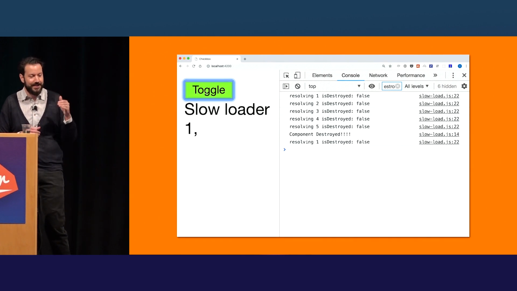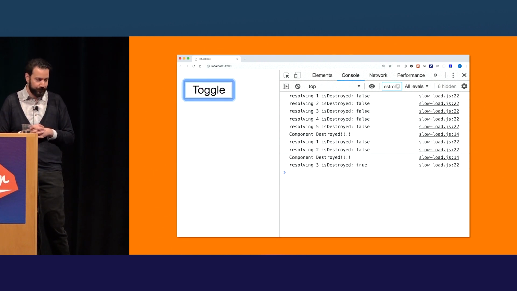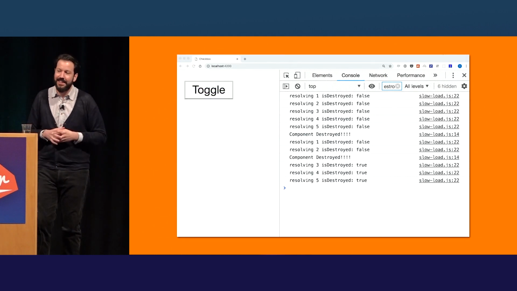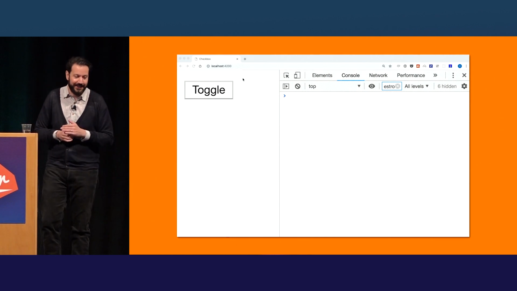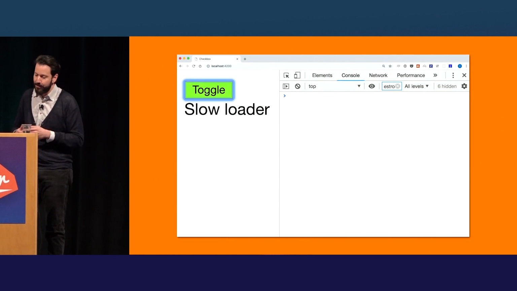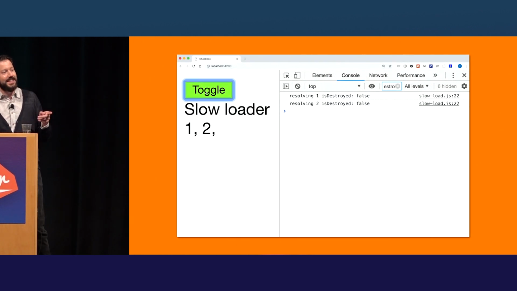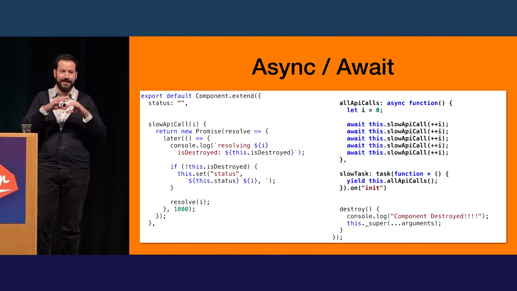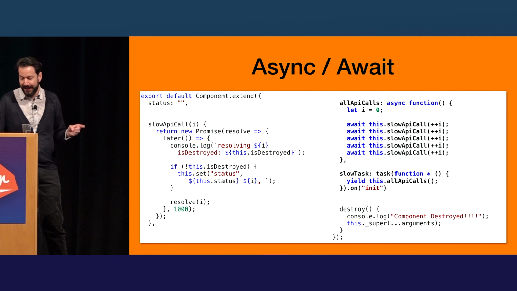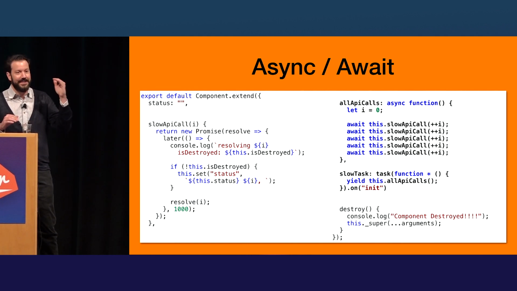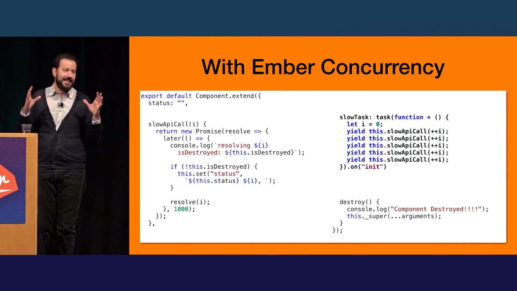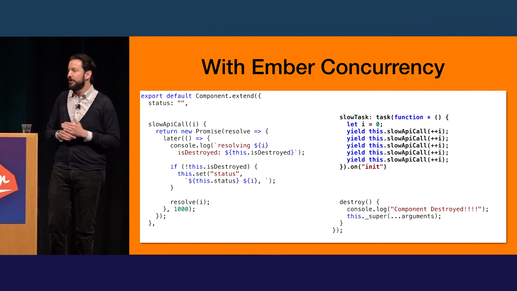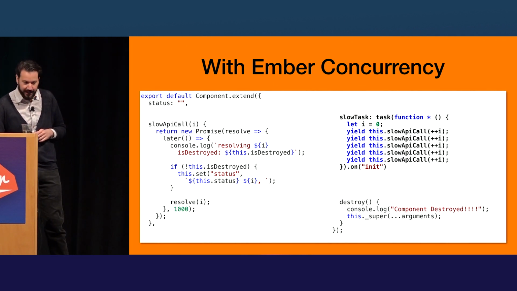Now let's see what happens when we destroy after the second return. So it keeps looping. Obviously not ideal, right? We know isDestroyed is true. Ideally, we wouldn't do any further API calls. Now you might be thinking async await is a good solution to this, but it turns out it's not, because async await is just equivalent to using a bunch of .thens. But if instead of async await, you yield at every single step inside of the concurrency task, then Ember Concurrency is actually able to cancel those subsequent requests. So let's see what that looks like.